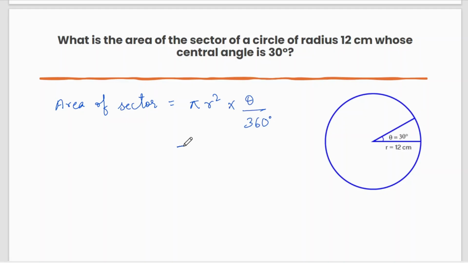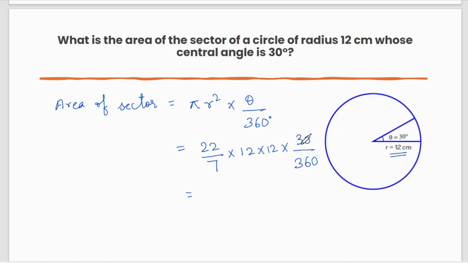360. So pi, let us take the value of pi as 22 by 7. R is given as 12 centimeter. So r square means 12 into 12 into, the value of theta is given as 30 degree. So 30 divided by 360 degree. Okay, now let's see.